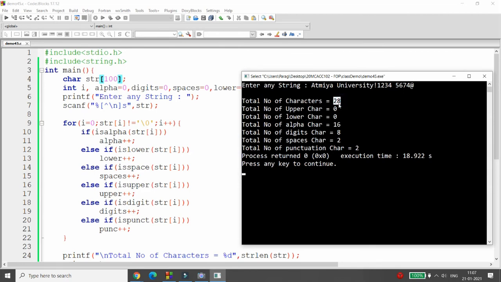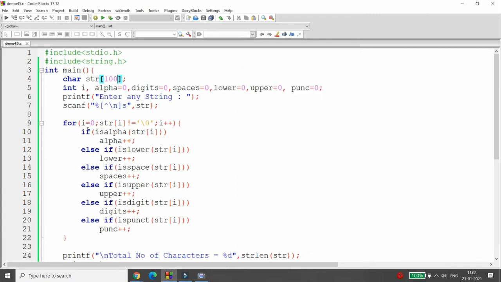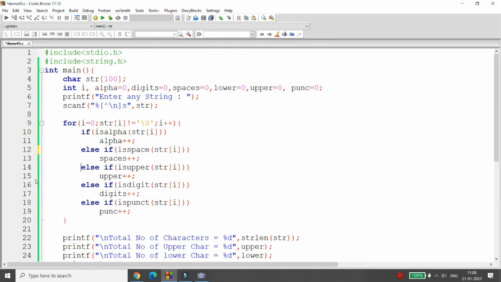Everything is perfect, but why are the upper character count and lower character count not displayed? The reason is this. So how can we resolve this? Very simple. As this is the if else if ladder, if it is alpha, then definitely it will not evaluate the upper and lower. So in case of upper and lower, we can write a separate condition, right?